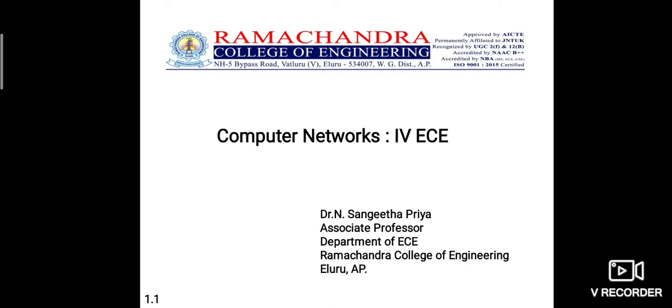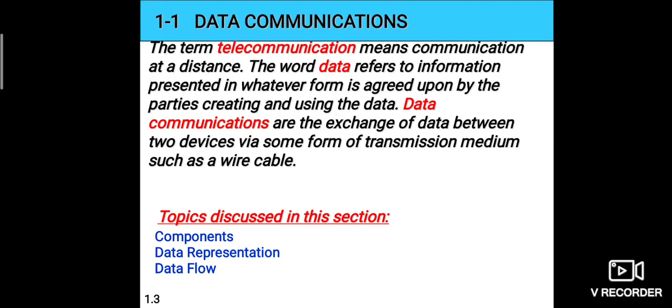So before going directly into computer networks, we have to know about what is data communications. That is the first chapter, Introduction to the Network, like Data Communications. Data communications are nothing but means of communication at a distance, or exchange of data between two devices via some form of transmission medium such as a wire cable.